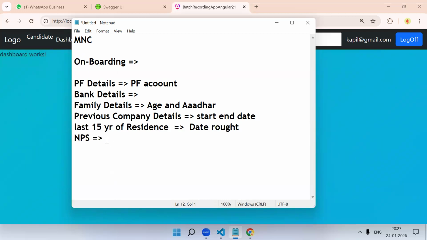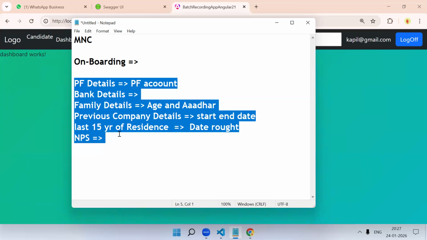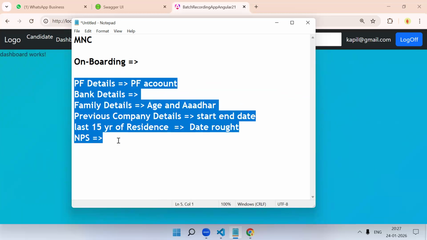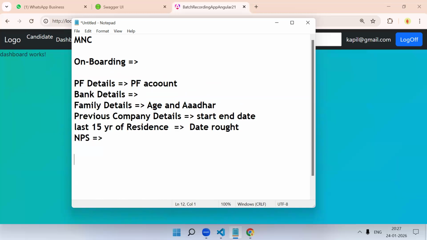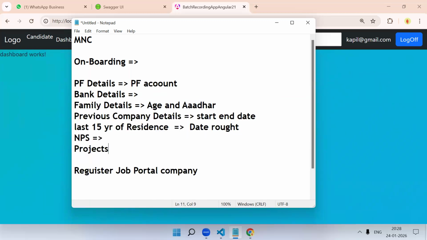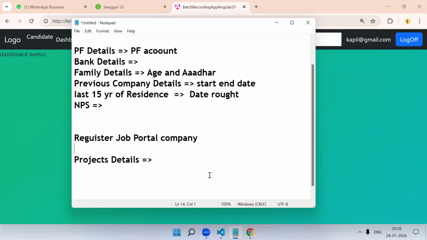So every time we join a company, we get at least one day, that's why we have onboarding days. We log into the PF, check the bank details, family details we filled, and previous company details. Okay, this is when you are joining. Now let's say you are not joining, you are searching for a job, and you register on a job portal or company website. Not PF, but the remaining details they will need, and your project details also. Correct. This is required when you join, right? When you register on any company website.